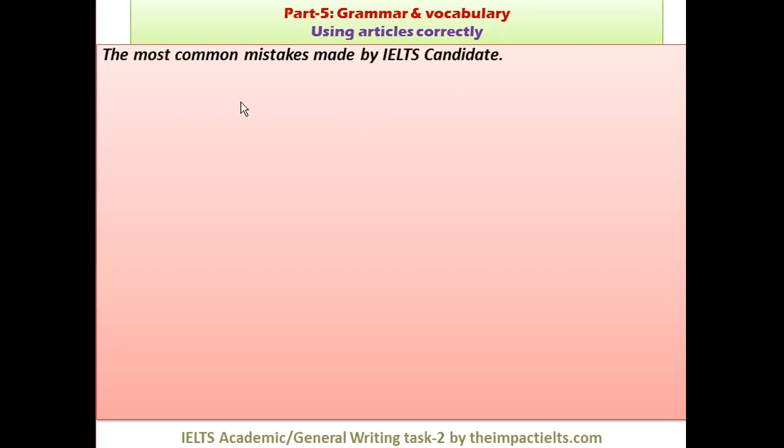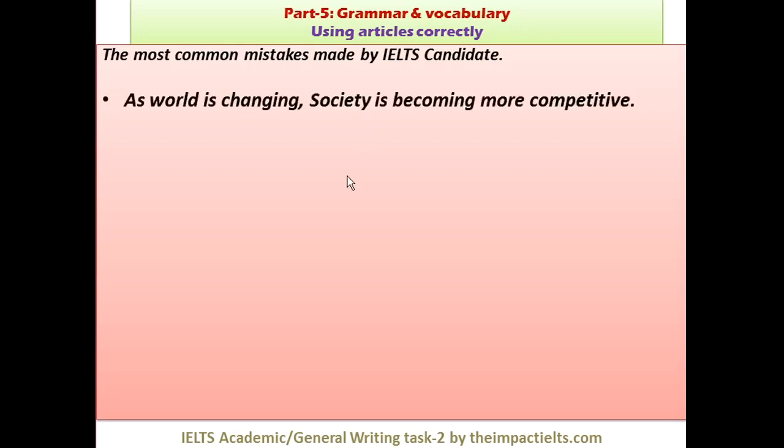So we will do it with the help of the most common mistakes that IELTS candidates make while appearing for the test, right? So this is the first one. As world is changing, society is becoming more competitive. Can you tell me what is the mistake? I think you must know what is article. Article means using a, an, or the, or leaving out a and the. Both are part of the rules.